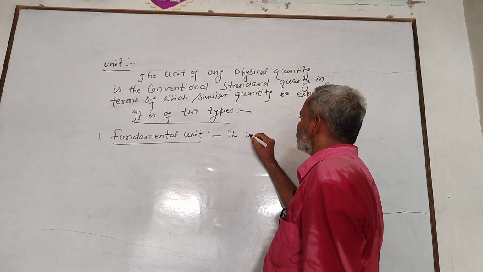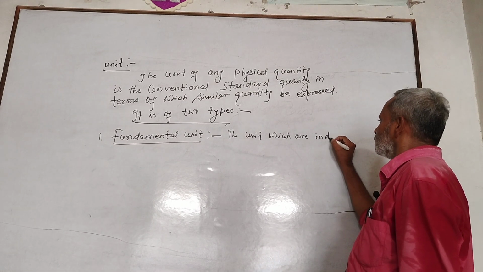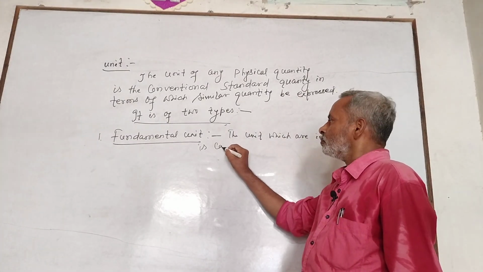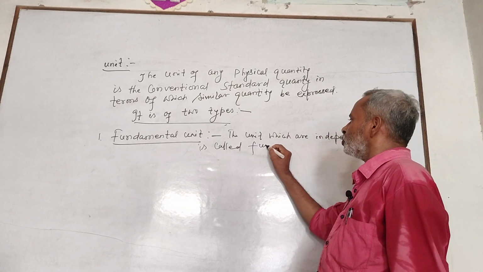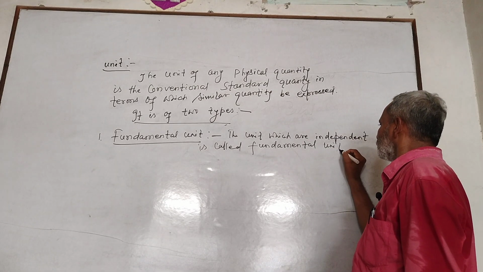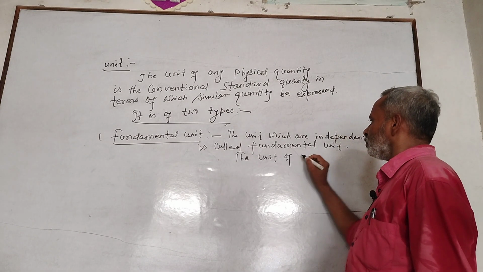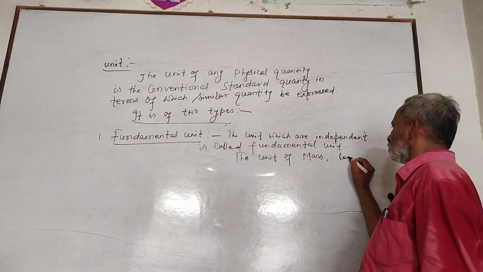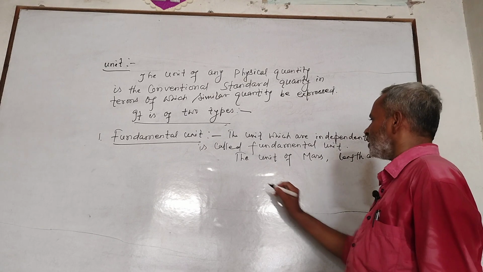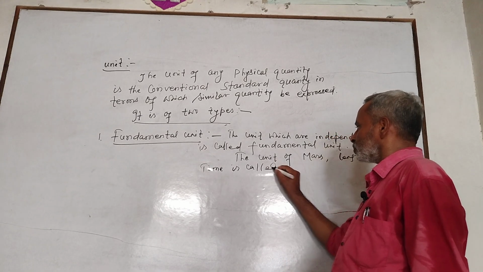The units which are independent are called fundamental units. The units of mass, length and time are called fundamental units.